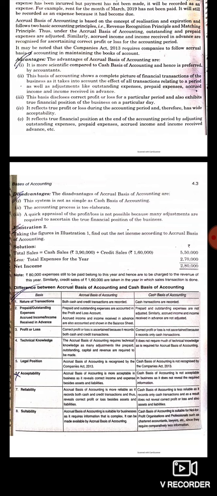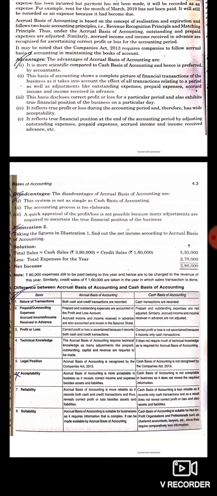Next is technical knowledge. The accrual basis of accounting requires technical knowledge as many adjustments are to be made, whereas in case of cash basis of accounting, no technical knowledge will be required because the person is required to record only whether the organization has received cash or has made any payment.